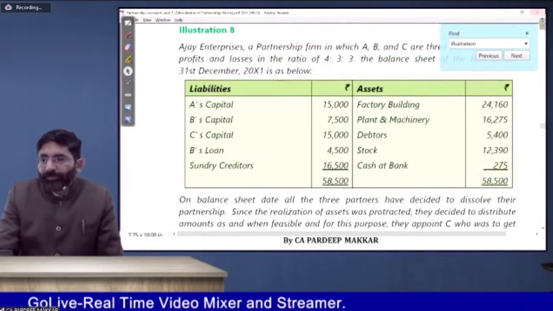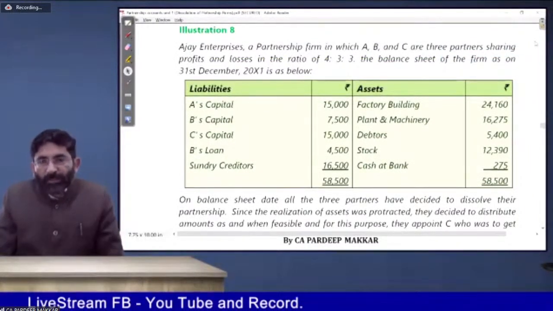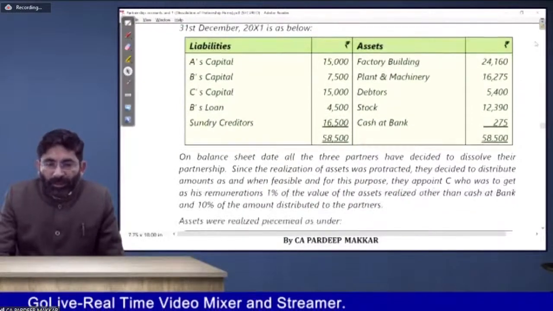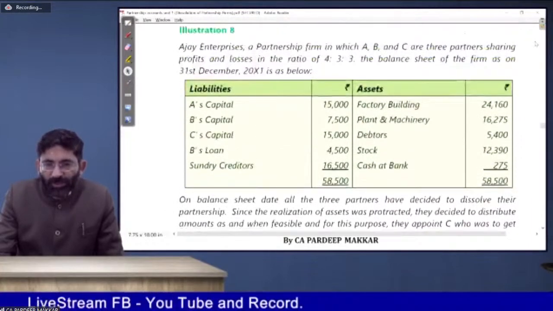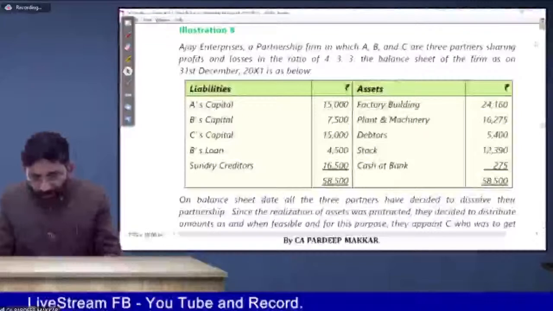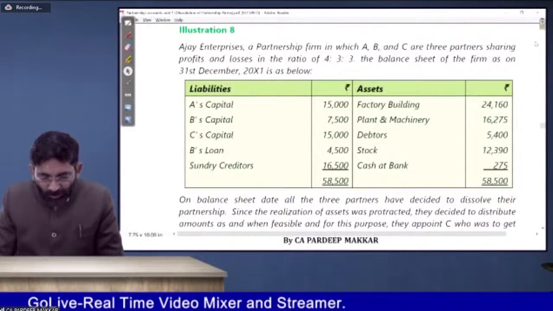Till then, no problem. See illustration number 8, Ajay Enterprises, a firm. This is a method of piecemeal distribution. So just review the piecemeal distribution so that after piecemeal distribution, we will go to the amalgamation. Check if the notes are uploaded. That's very good. Sithumal says notes are uploaded.